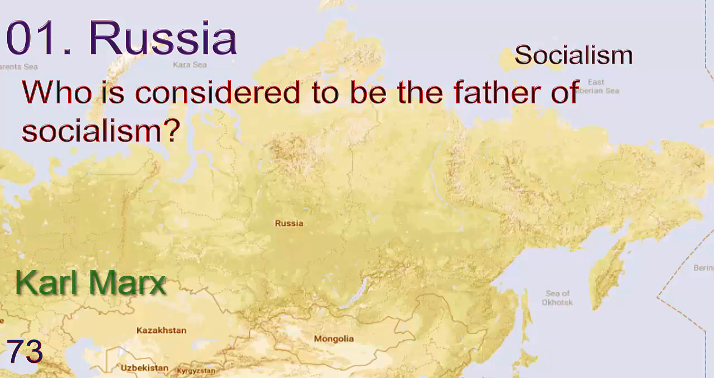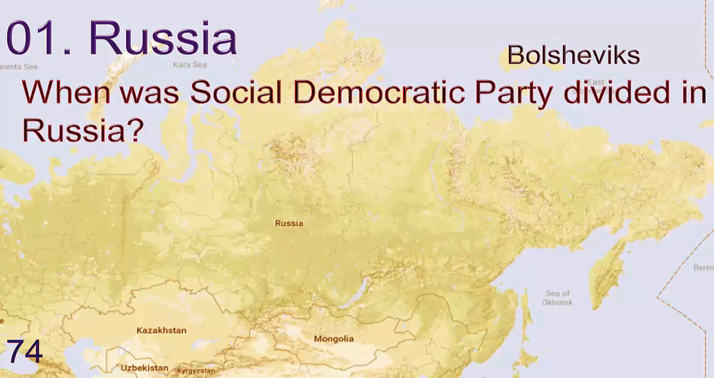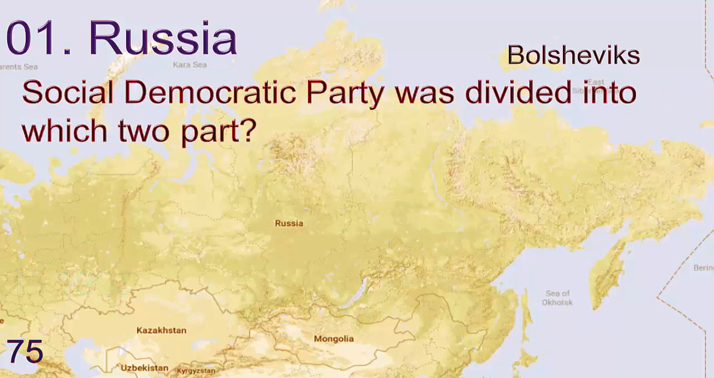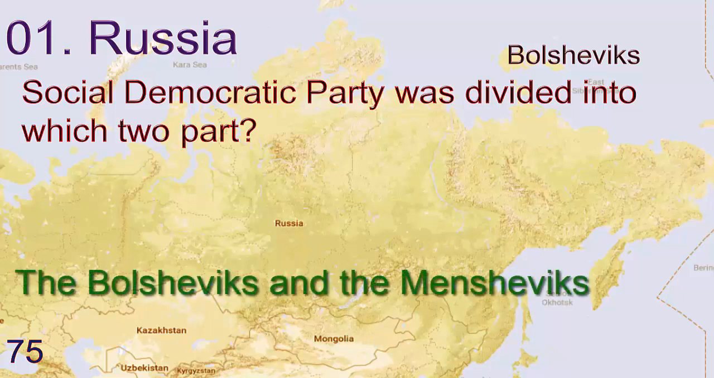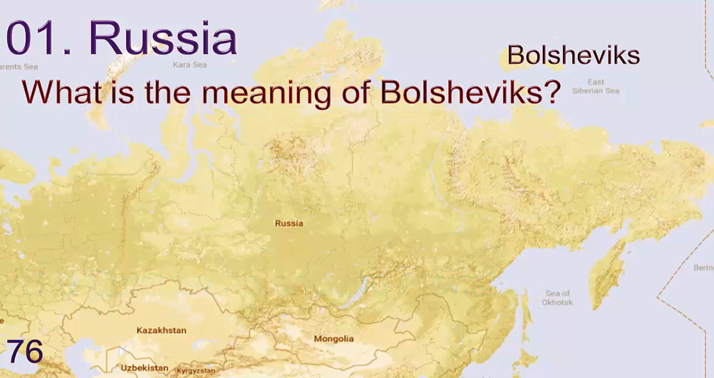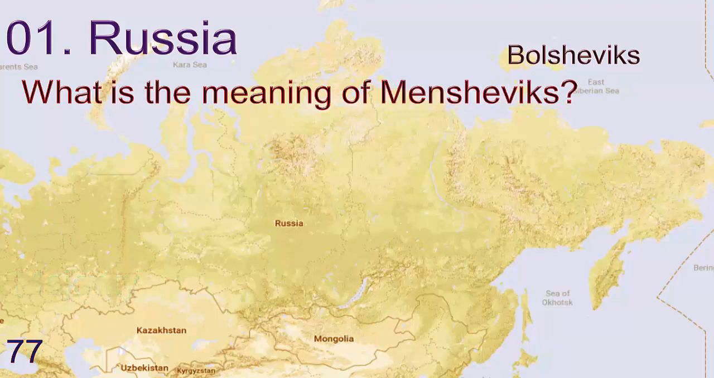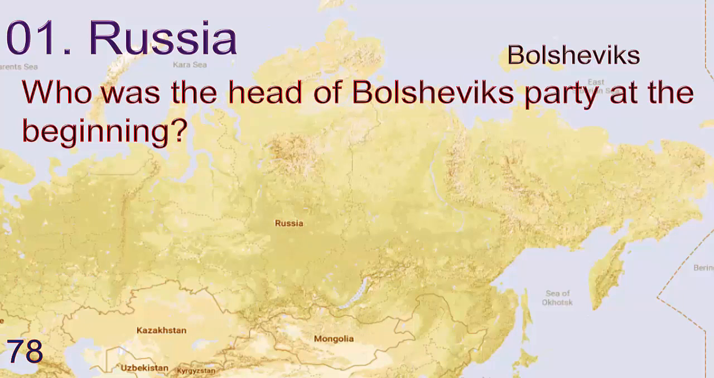Answer is Karl Marx. When was Social Democratic Party divided in Russia? Answer is 1903. Social Democratic Party was divided into which two parts? Answer is the Bolshevik and the Menshevik. What is the meaning of Bolshevik? Answer is majority. What is the meaning of Mensheviks? Answer is minority. Who was the head of Bolshevik party at the beginning?